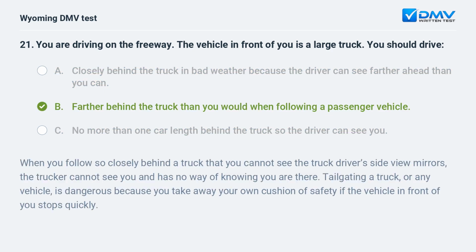B. Farther behind the truck than you would when following a passenger vehicle. When you follow so closely behind a truck that you cannot see the truck driver's side view mirrors, the trucker cannot see you and has no way of knowing you are there. Tailgating a truck, or any vehicle, is dangerous because you take away your own cushion of safety if the vehicle in front of you stops quickly.